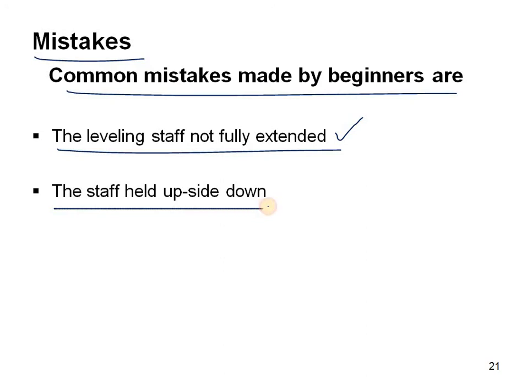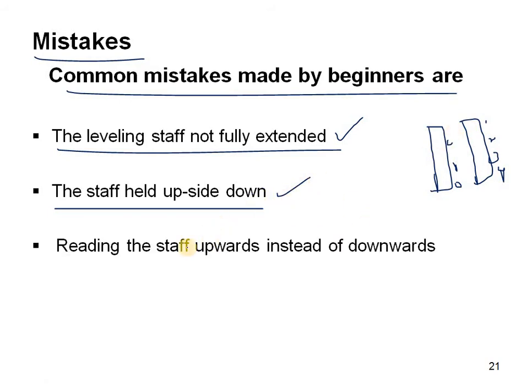And the staff held upside down. The staff should be kept from down to up. If it is 0 to 1, 2 like this, and you keep the staff in the reverse condition, that means 4, 3, 2, 1, this will be nothing but upside down. Okay, this problem will also occur.